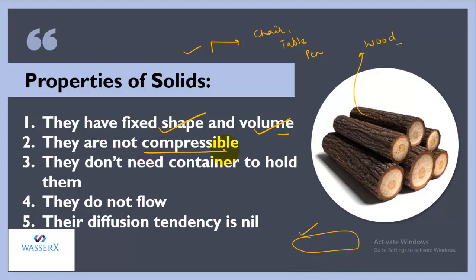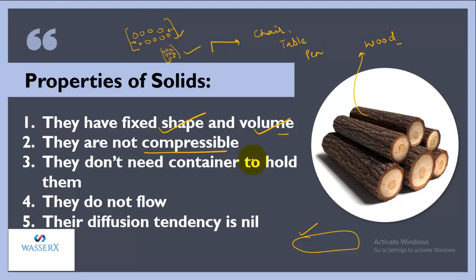They are not compressible. What do you mean by compressibility, or what is the property that defines compressibility? See, compressibility is something like this: you have particles like this, and if I apply pressure from this side and pressure from this side, what will happen? When we apply the pressure from both sides, these particles will come closer and now they will occupy lesser volume, because pressure makes these particles move closer to each other. This is compressibility.